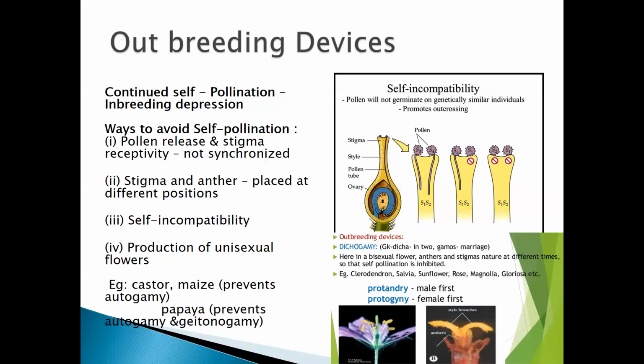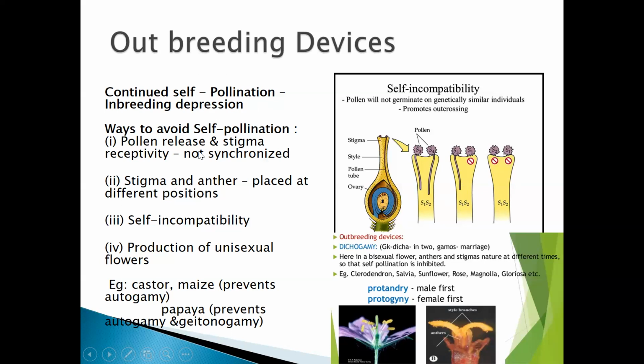So there are some outbreeding devices. Now, what are outbreeding devices? They are ways of promoting or avoiding the self-pollination process, because the incompatibility of the growth of the pollen grains on the stigmatic surface causes inbreeding depression.